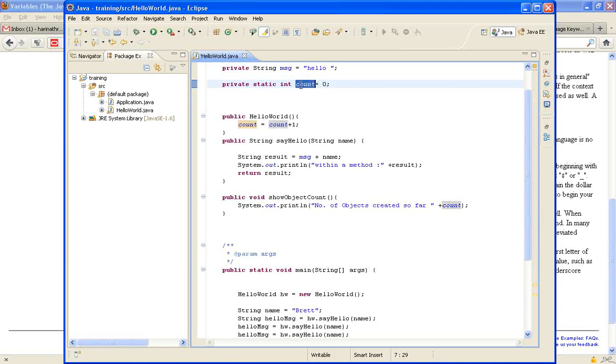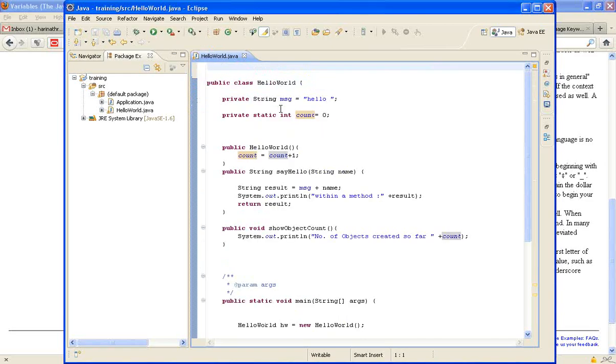Now also, when we are discussing naming, another important aspect is the class names, look at this one. Class names should always begin with a capital letter, uppercase.